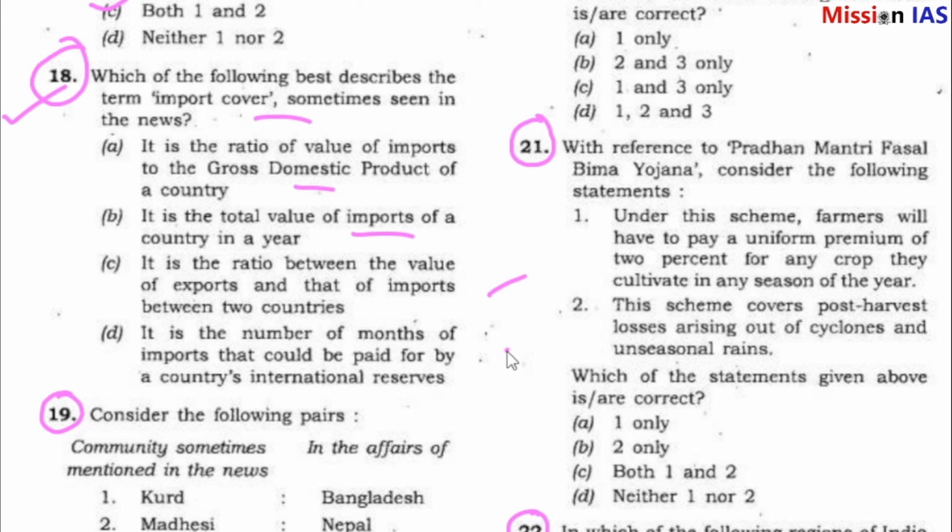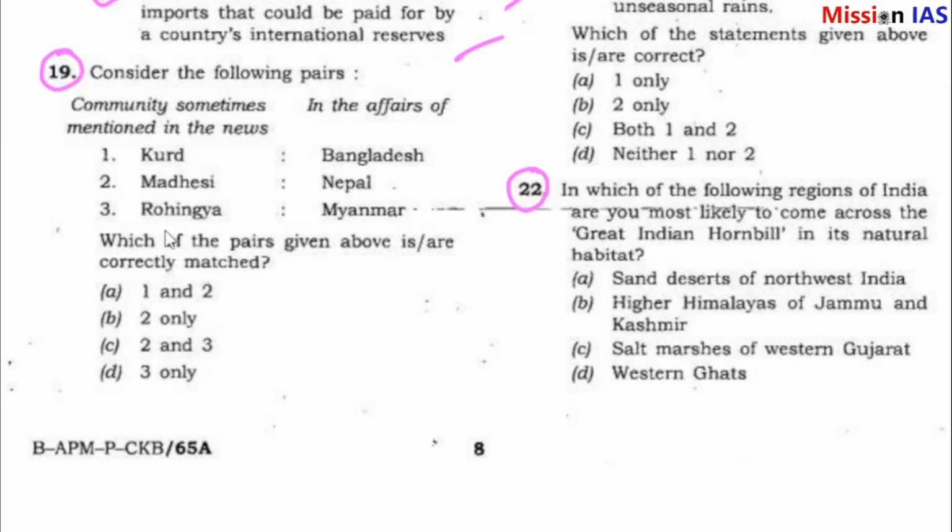It is the number of months of imports that could be paid for by a country's international reserves. So, what is import cover? Our answer is D. It is the number of months of imports that could be paid for by a country's international reserves.